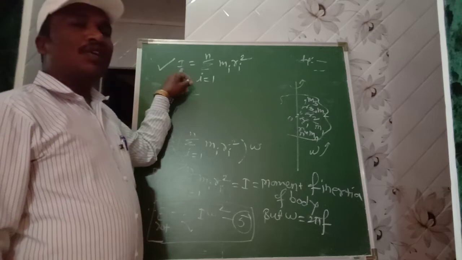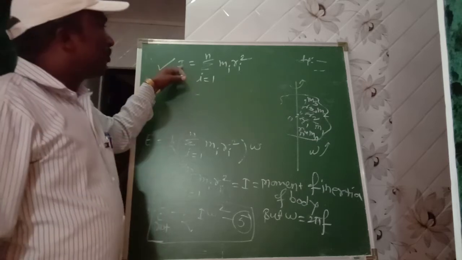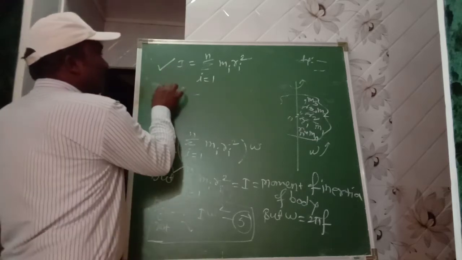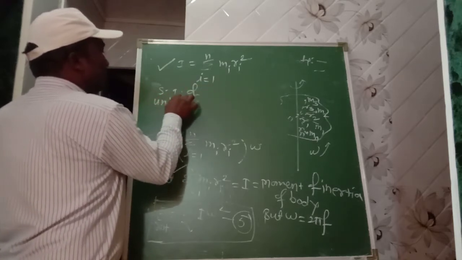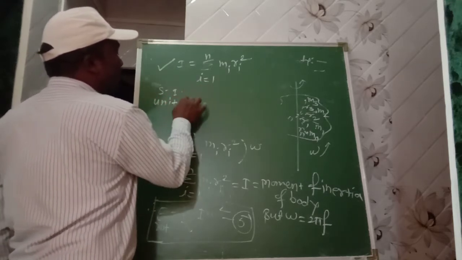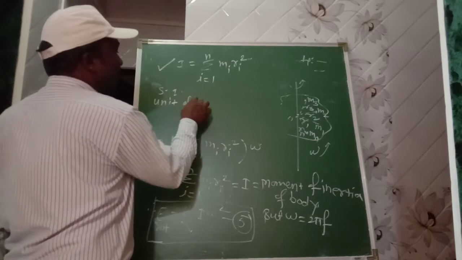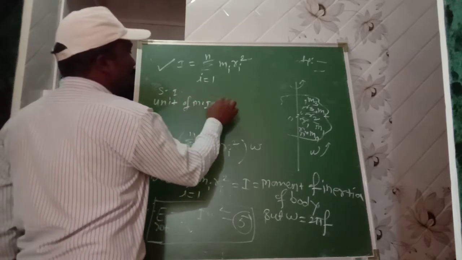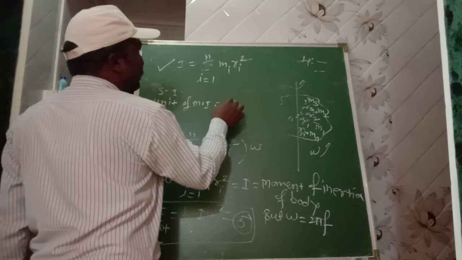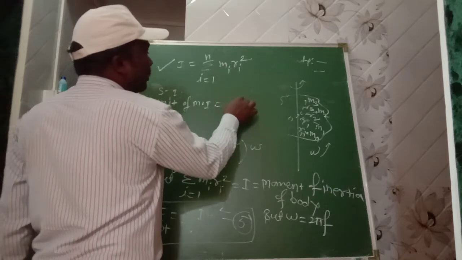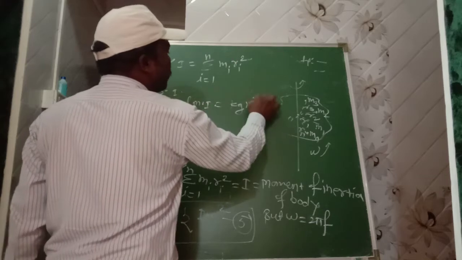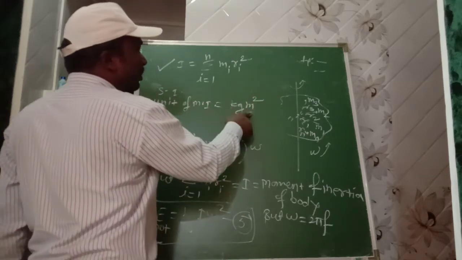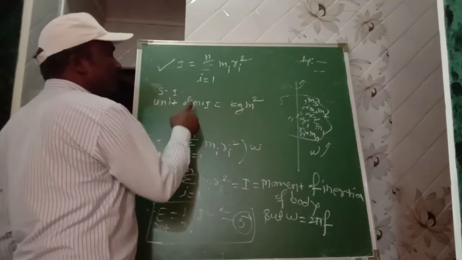Then how to write the SI unit? By this equation, SI unit of moment of inertia: I is mass times r square, where mass is in kilogram and r is distance in meter square. So kilogram meter square. This is the SI unit of moment of inertia.